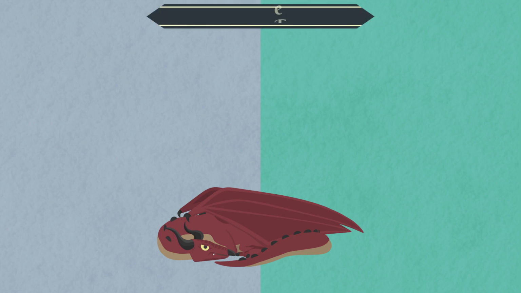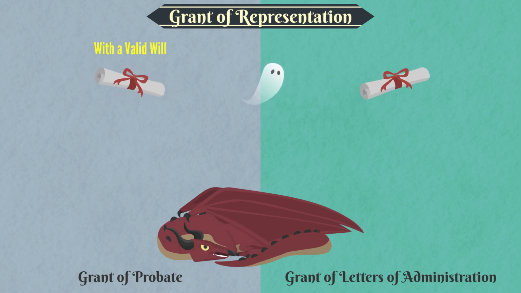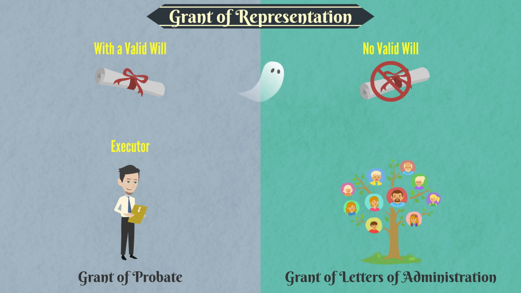There are two main types of grant of representation: a grant of probate and a grant of letters of administration. The essential differences between probate and letters of administration are: first, probate is applied when the deceased left a valid will, and letters of administration is applied if the deceased did not leave a valid will. Secondly, probate will be applied by the executor named in the will, and letters of administration is applied by the beneficiaries of the estate, who may include the spouse, children, parents, siblings or other next of kin.